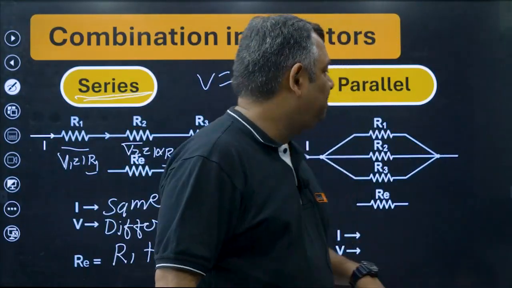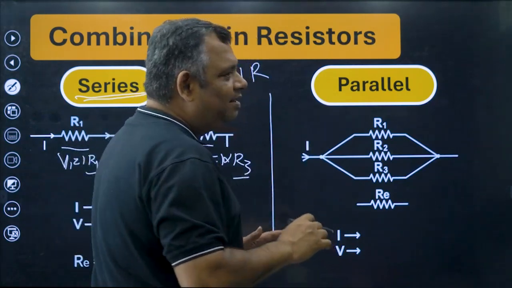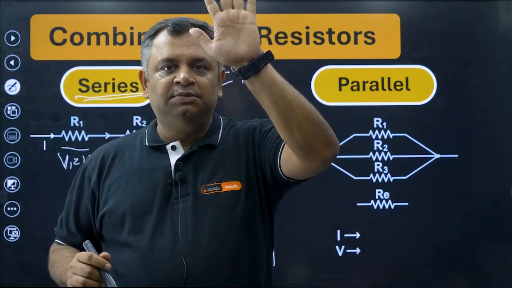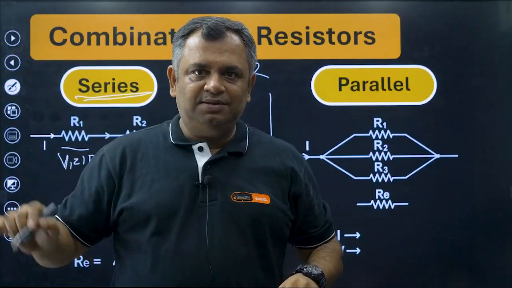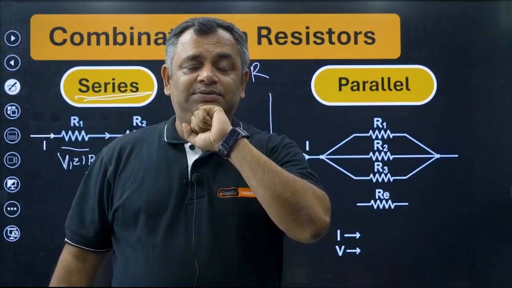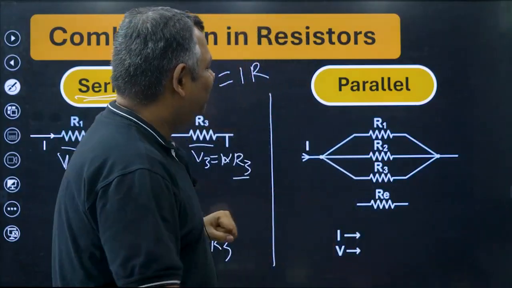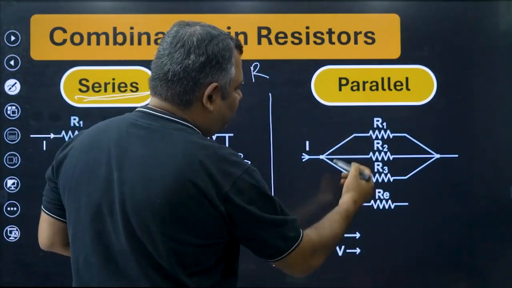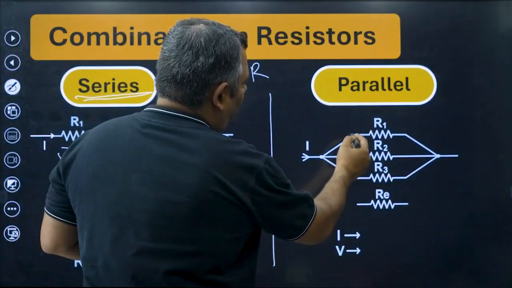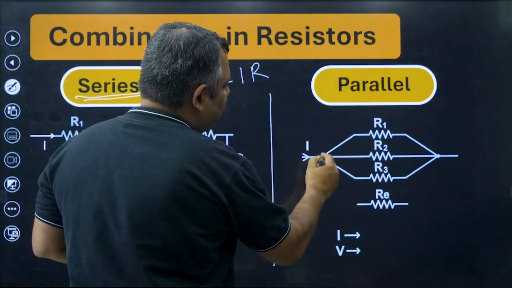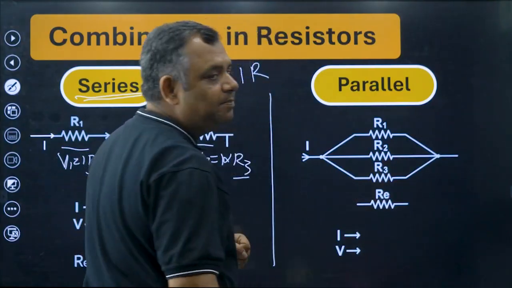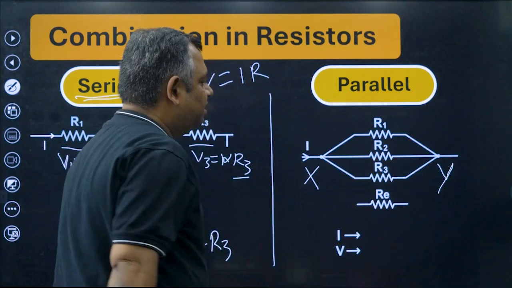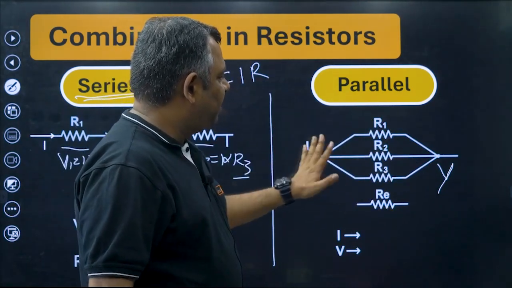Now let's see what happens in parallel. The closest thing is parallel lines. You've seen parallel lines, you've drawn parallel lines in maths. What is the definition of parallel lines? Okay, I'm not teaching maths, I'm teaching physics. But these three look like parallel lines, so it is parallel. Now all of these resistances are connected to the same two points. Let us say this is X and this is Y. All three of them are connected to X and Y.